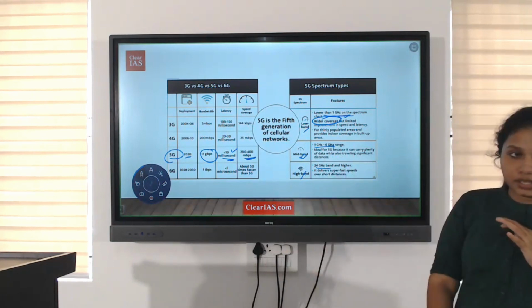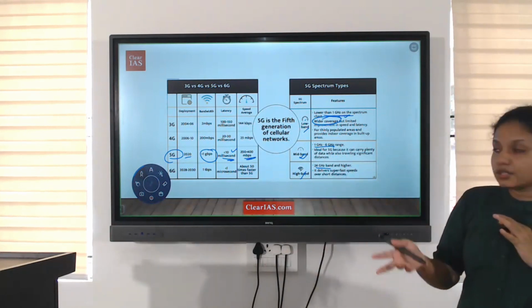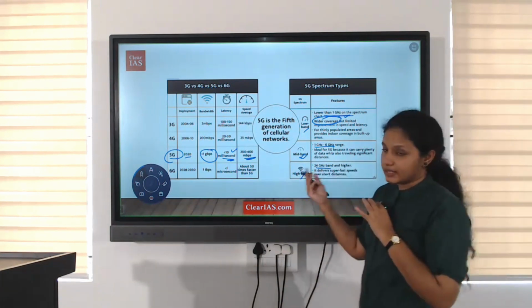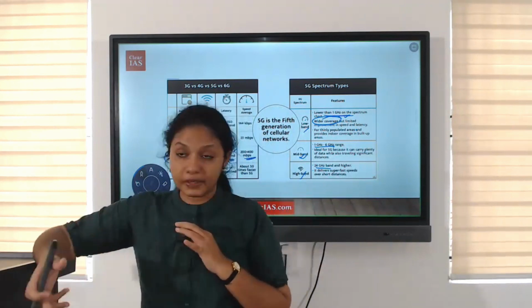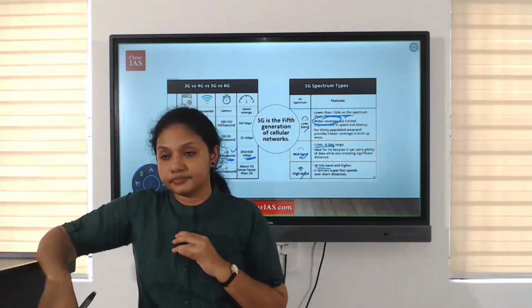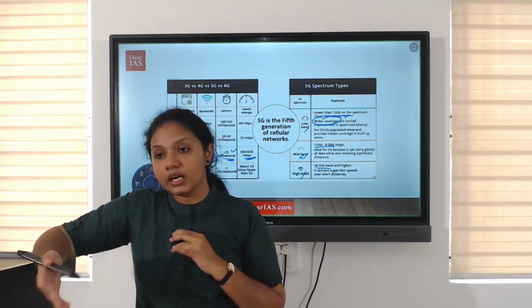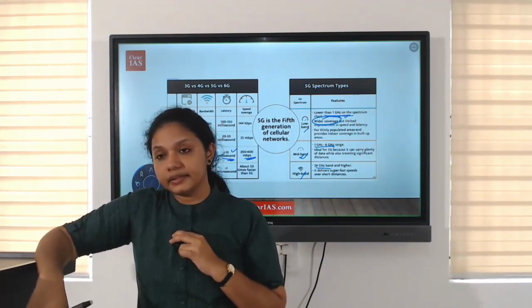Then the high band one. High band means high speed. So this delivers super fast speed, but to shorter distances. That is the problem with the higher band. Clear?